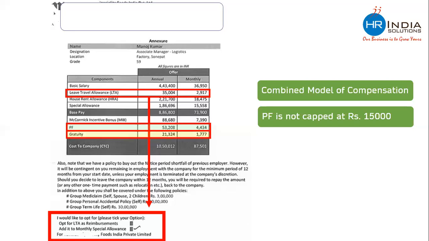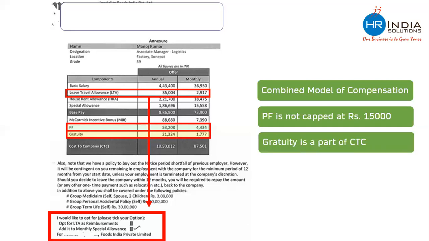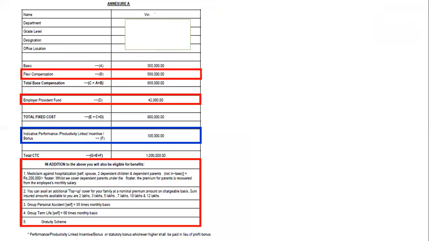You will also see that gratuity is something which is mentioned in the offer letter. This company is including the cost of gratuity in CTC. Gratuity is a part of CTC in this company. In the previous offer letter, gratuity was not mentioned. As I said a few minutes back, gratuity and bonus are added by 50% of the companies, and 50% of the companies are not adding bonus and gratuity. Both are correct. Let's have a look at the last offer letter.